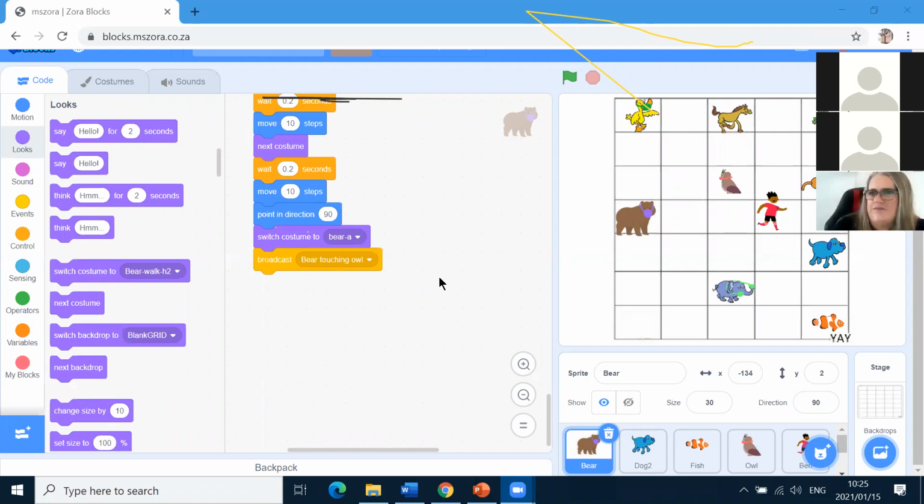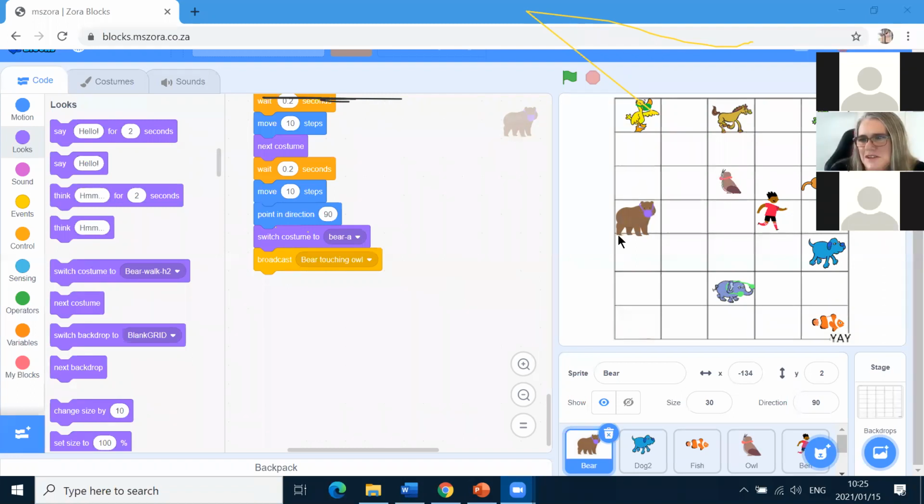See? You're right. Owl is not doing the robot move, is she? No, she's not. I suppose we could do that, but I just like Owl flying. Owl's not on the grid. She can fly in the air, so she's a special animal. I wish I could fly. Good question, Lovey, but I'm going for the rules of this game: Bear's got to be on the grid. And if animals can fly, then they can glide.